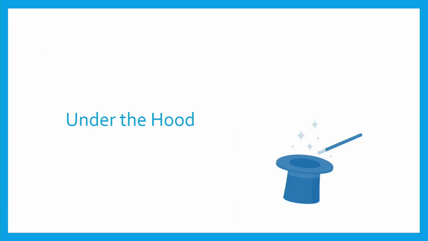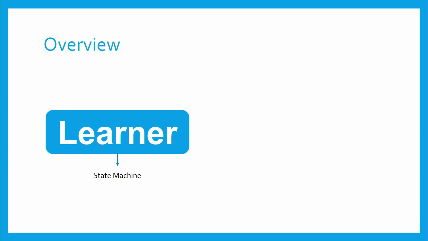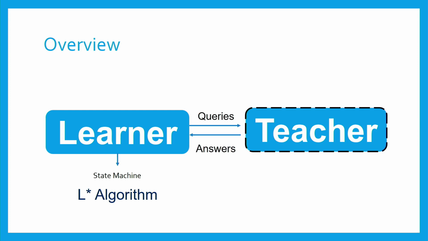So let's dive in under the hood of our method. Our method is actually composed of two components. The first is the learner, which uses an algorithm to learn the state machine. This algorithm is actually called the Gh0st RAT algorithm. It is a well-known algorithm for learning a state machine, more specifically an automaton. And this algorithm works by asking queries of a component called the teacher, and building a state machine according to the answers of the teacher.